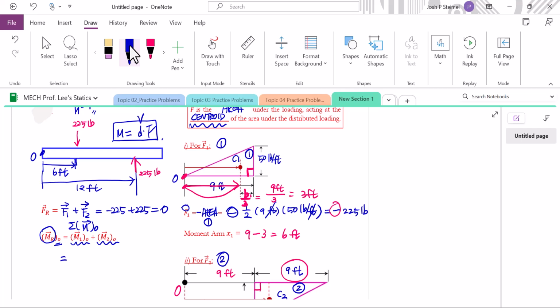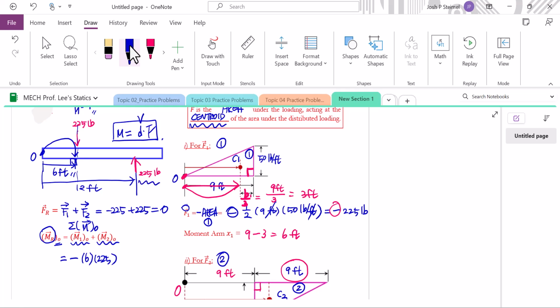Then what was the definition of the moment arm? It should be the perpendicular distance from the point to the line of action. Therefore, for 2 to 5 pounds from the point O, line of action, perpendicular distance, 6 feet must be the moment arm. Therefore, 6 feet moment arm times the absolute value of the force 2 to 5. We just use this formula to find the magnitude. Then let's apply the right hand rule. To call this 2 to 5, it should be thumbs down posture, therefore minus.